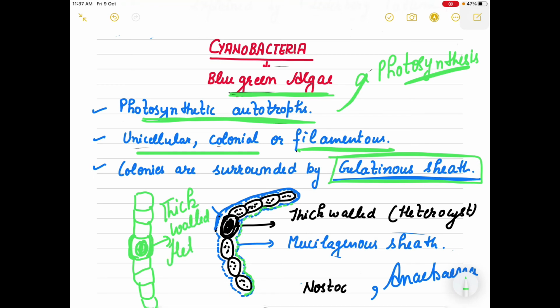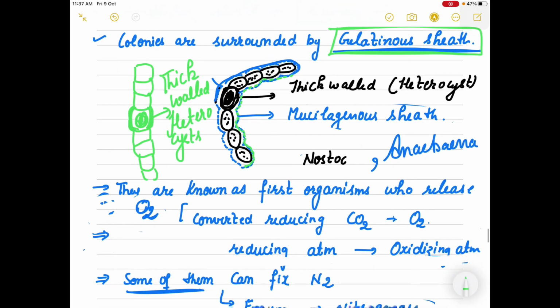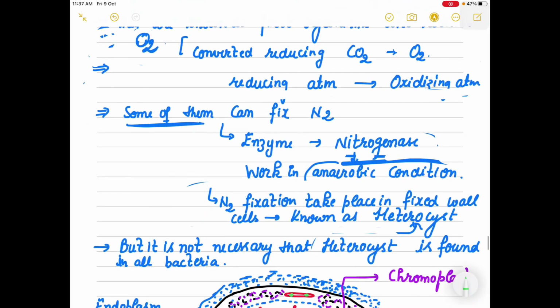Why are we specifically mentioning them? Because not all of these bacteria have heterocysts. Nostoc and Anabaena come in the category which have heterocysts, because these heterocysts can fix nitrogen, and they are present only in some of the cyanobacteria.